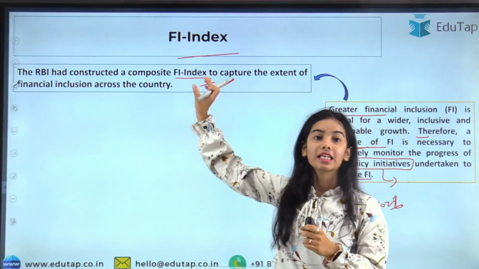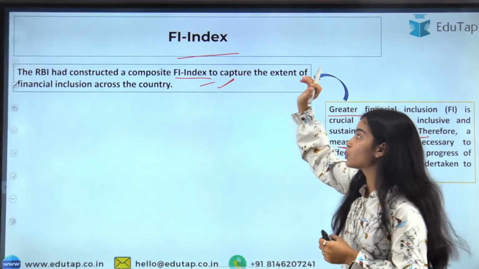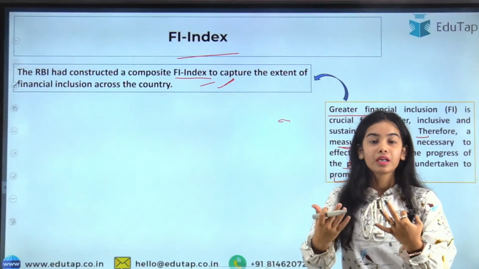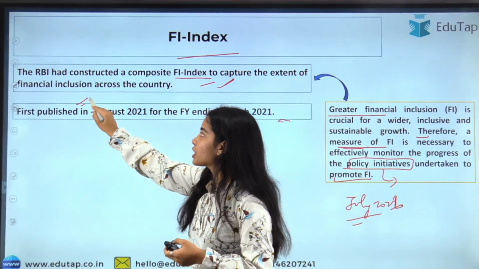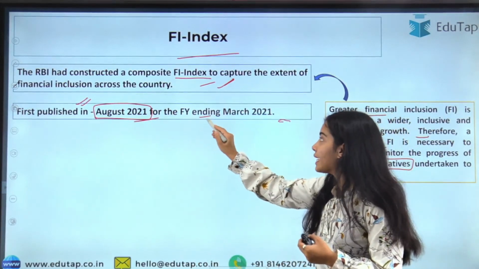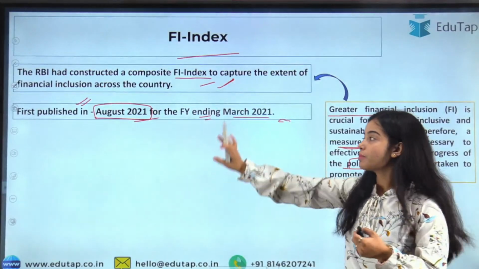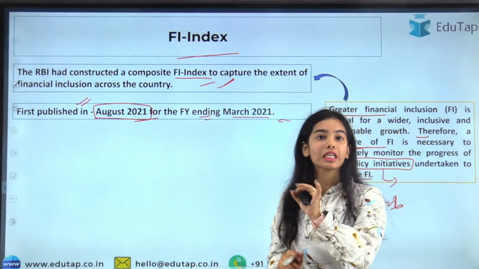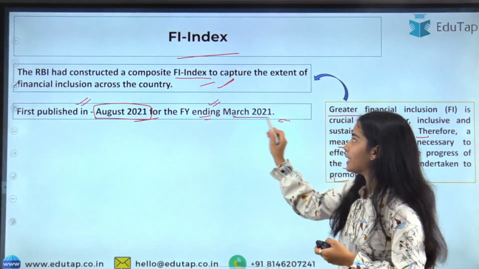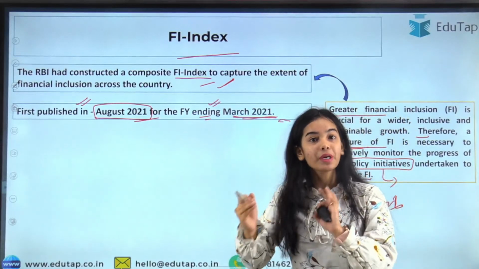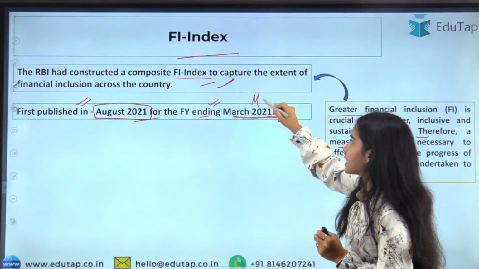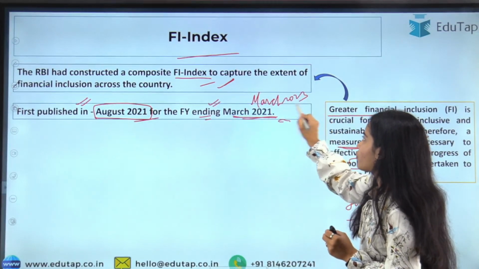The RBI constructed the Composite Financial Inclusion Index to capture the extent of financial inclusion happening across the country. The first Financial Inclusion Index was published in August 2021 for the financial year ending March 2021. Remember this. And now in September 2023, the Financial Inclusion Index has been released for the financial year ending March 2023, for which we will see the data.